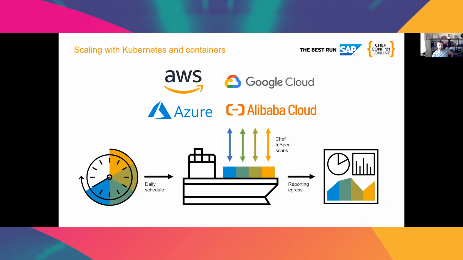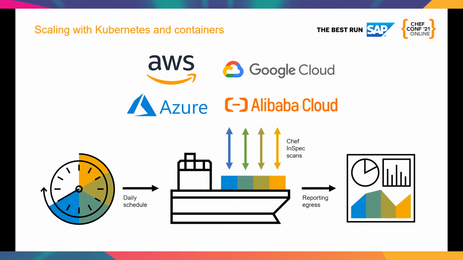And as it stands, this method is currently used to do daily scans of the whole landscape, the whole enterprise. We scan it every day, and then the output is aggregated and sent onto a different platform we have developed for the reporting. That's as it stands, and the ship is Kubernetes. I didn't put the logo on this slide, but yeah, we use Kubernetes to orchestrate all the workloads in the Docker containers.